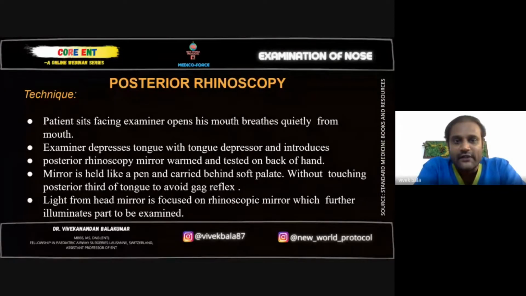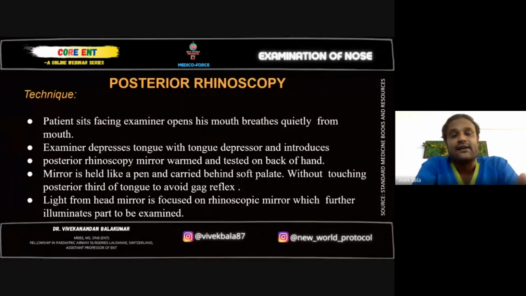So go all the way till the uvula, press the uvula first, and see for any reflex, any patients having gag or any other forms of gag reflex. Slowly twist the mirror so that the mirror goes behind the uvula, visualizing the post-nasal space, or the nasopharynx as we call it. What structures we see will be in the next slides.